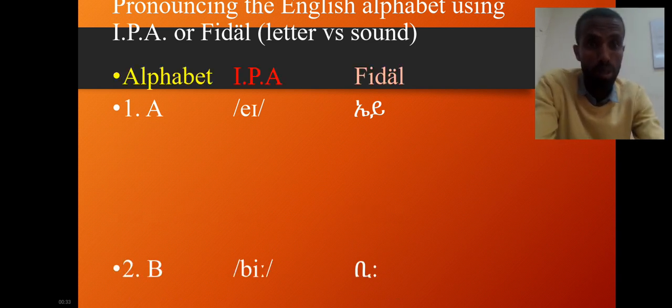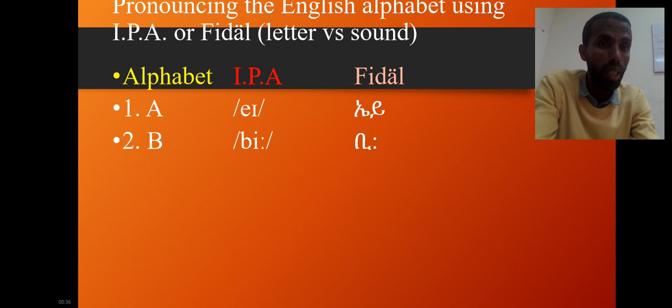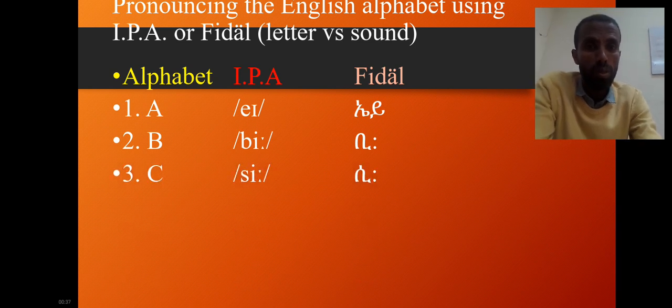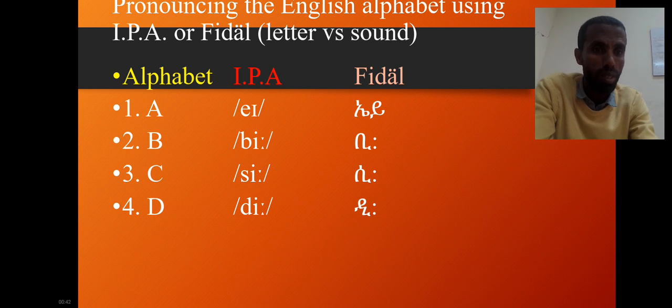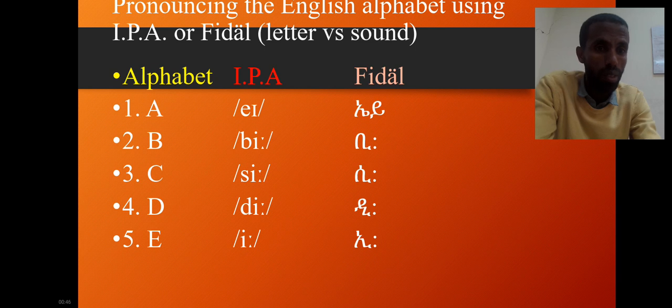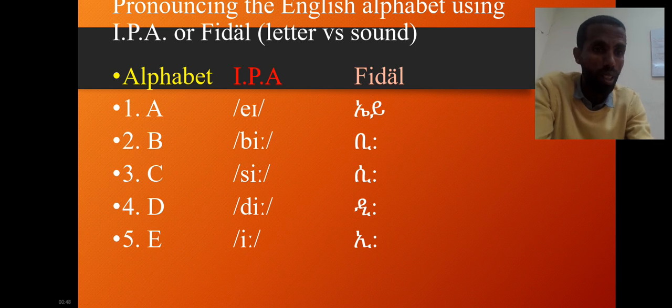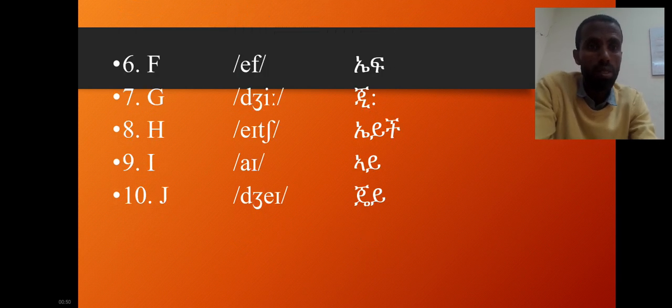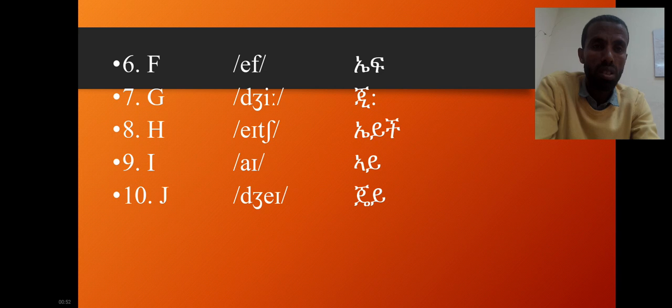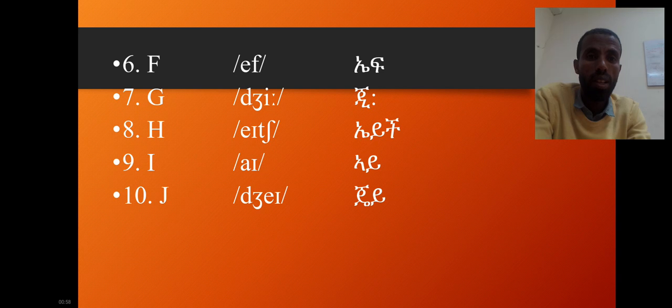Number 2 is long B. Number 3 is C. Number 4 is D. Number 5 is E, long E. Number 6, again no difference, is F. Number 7 is G, there is length.